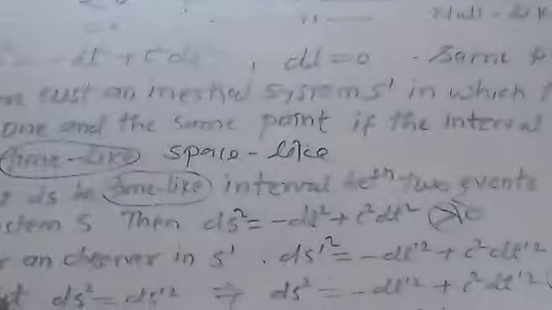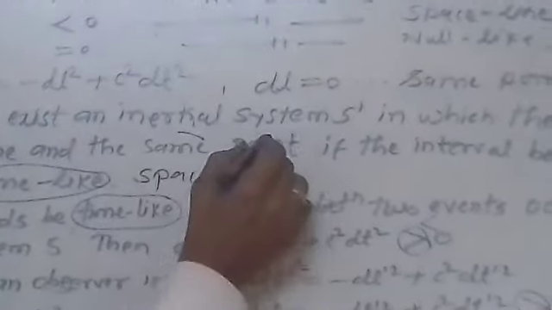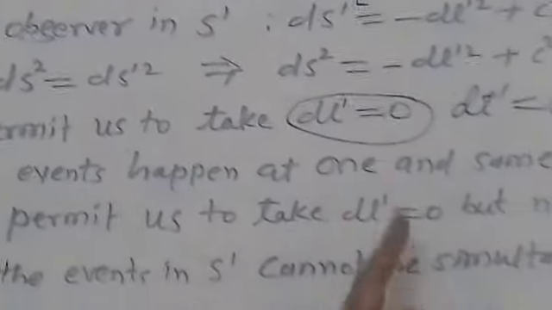So this is the second result: there exists an inertial system S' in which the two events occur at one and the same time, if the interval between the two events is space-like. In S' these events take place at the same time, meaning they are simultaneous events, but they do not take place at the same point in the inertial frame S'. Thanks.